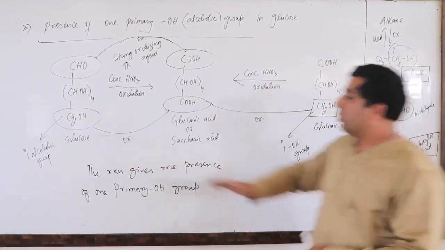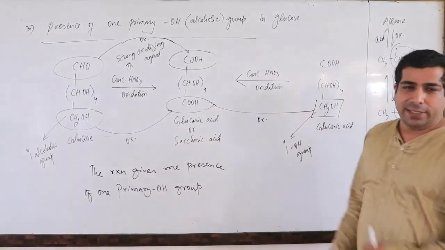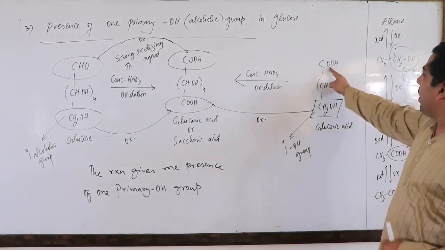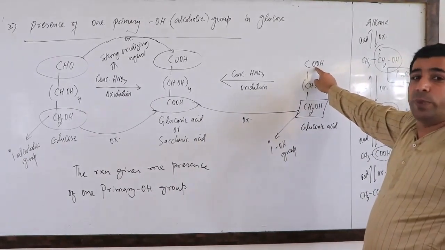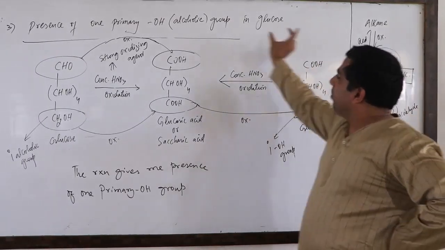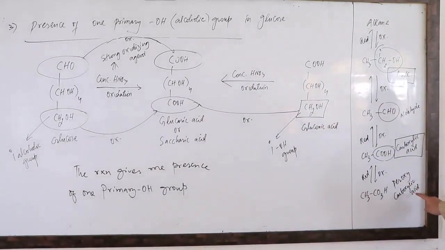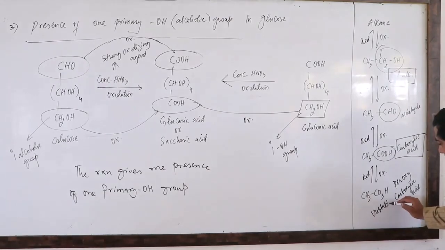But in place of glucose, my dear friends, if you take gluconic acid, what is going to happen? This part is already oxidized. In the previous reaction I did it with bromine water. So now this will not be further oxidized into peroxycarboxylic acid, because this molecule is unstable.